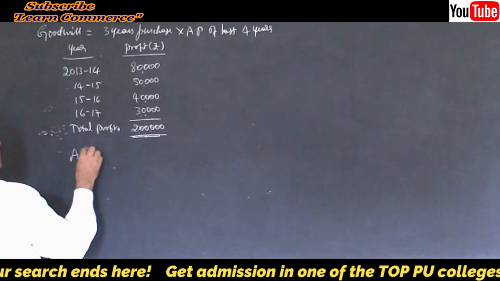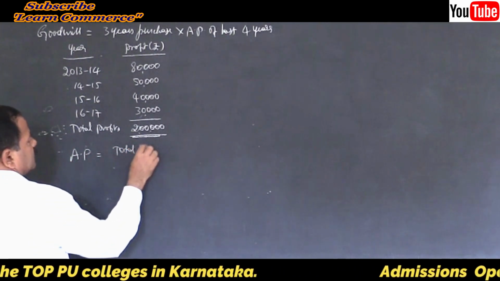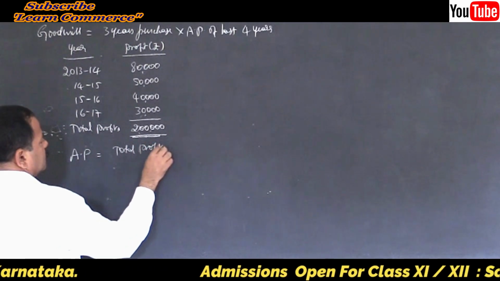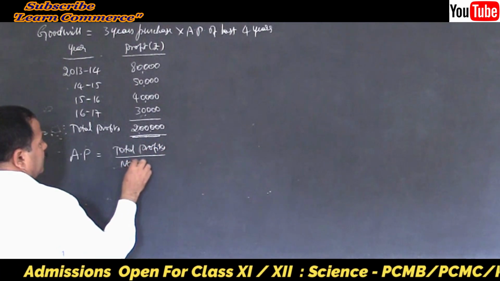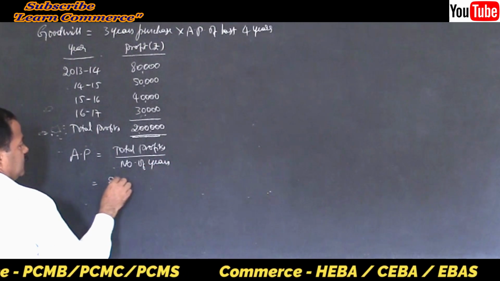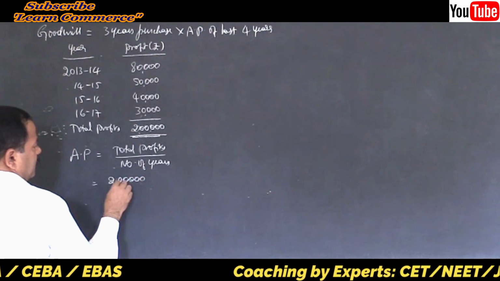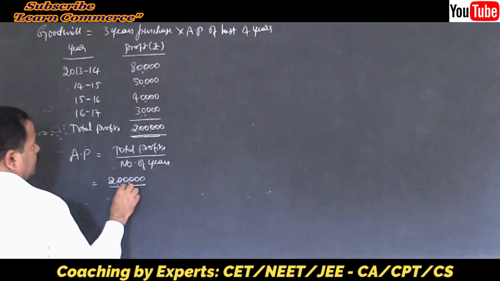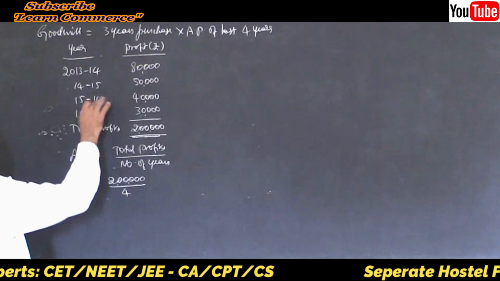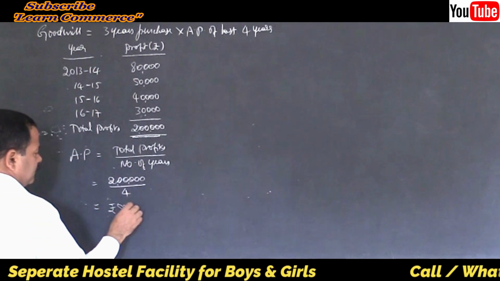Therefore, average profits is equal to total profits divided by number of years. Number of years is 4: 1, 2, 3, 4. So 2 lakh divided by 4 is rupees 50,000.